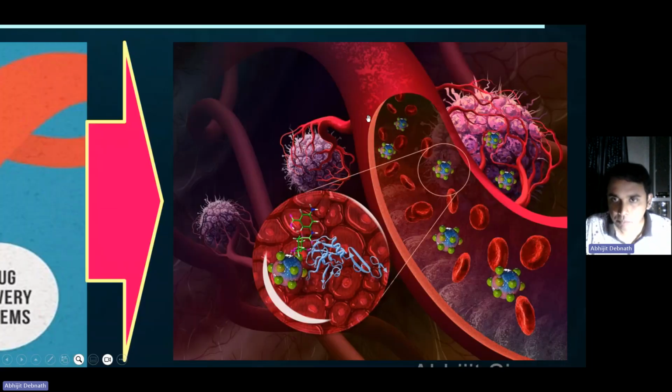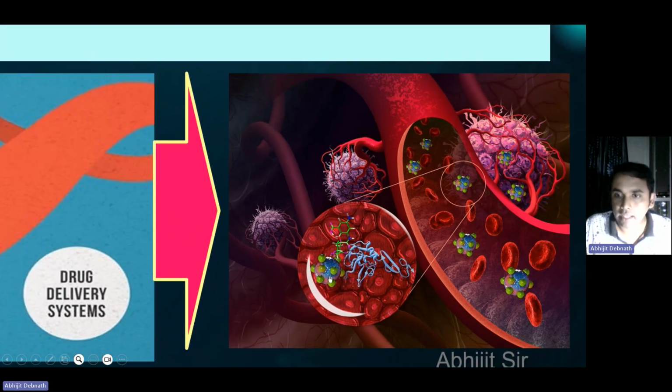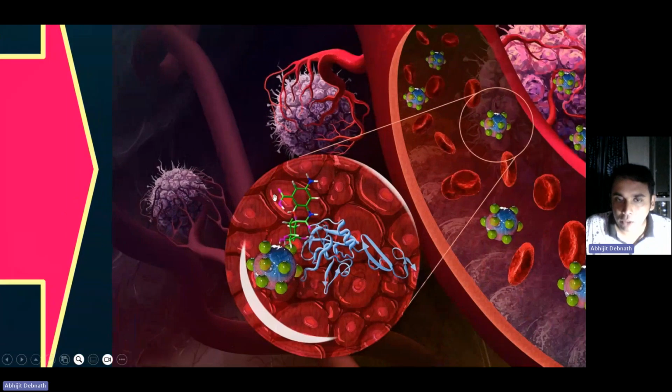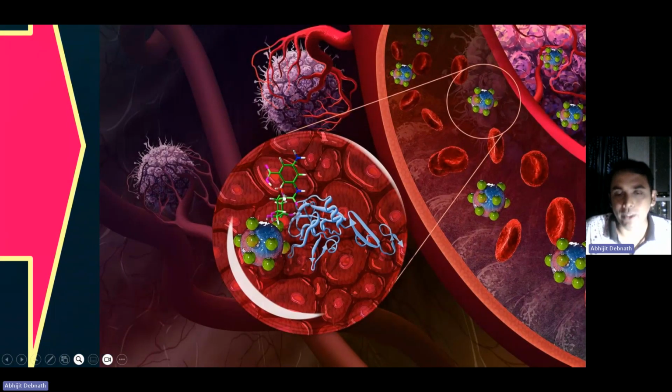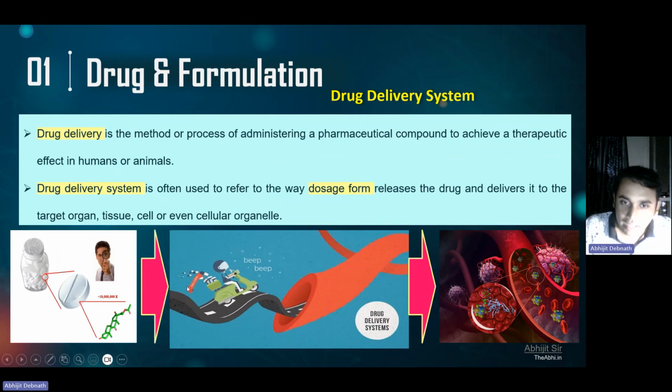Here you can see various cancer cells, and this is a cancer-causing protein. My drug goes here and binds with this cancer-causing protein, curing cancer. Ultimately, you observe only the drug molecule, the API. Here you can see no excipients, like binding agents or lubricating agents, are present. The desired therapeutic action is produced only by the API. That's why the excipients play a role as a delivery mechanism.